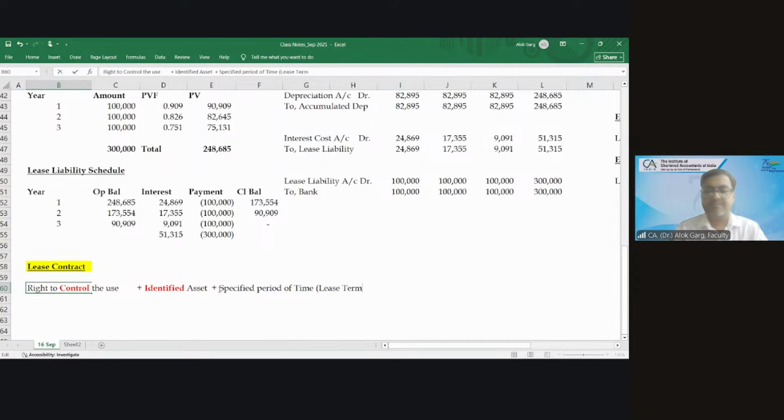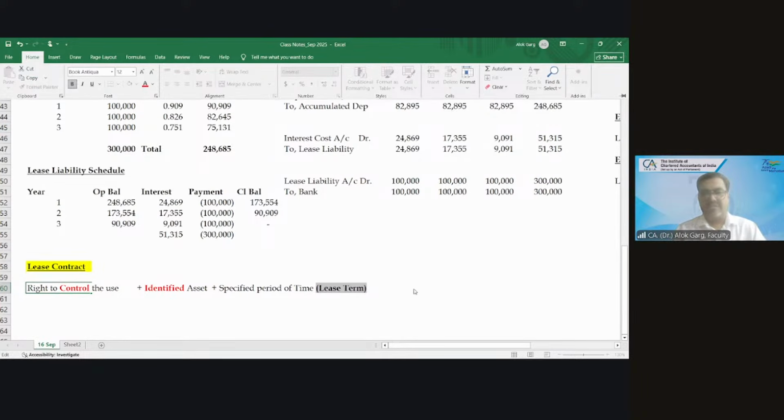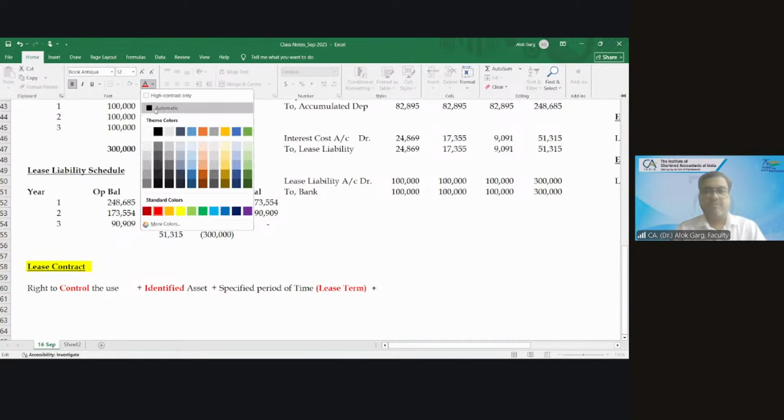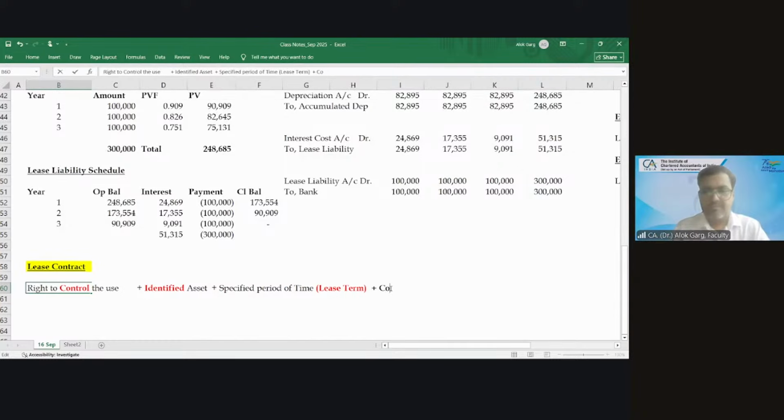Lease term. Plus consideration. Consideration means lease payments.